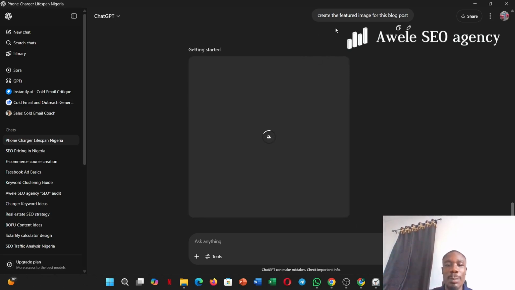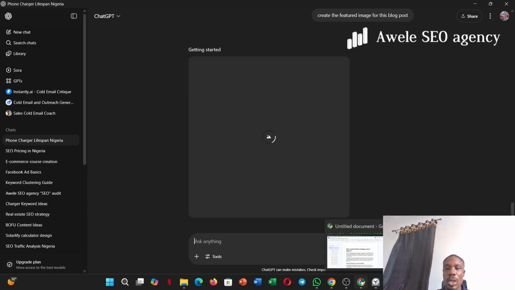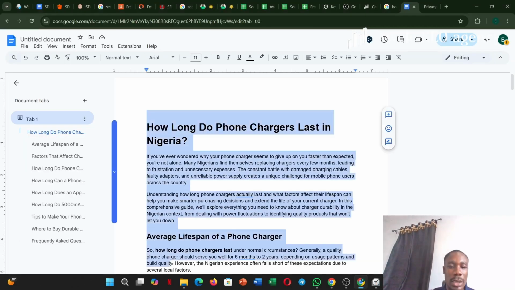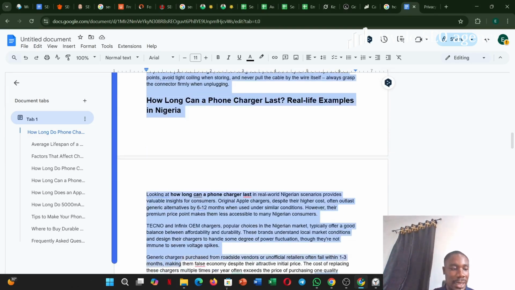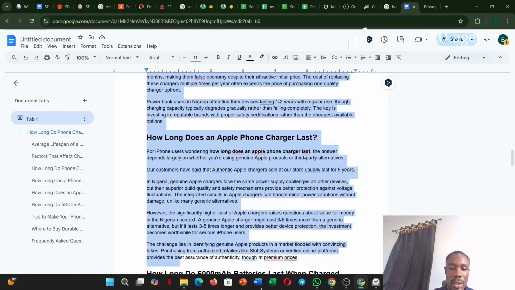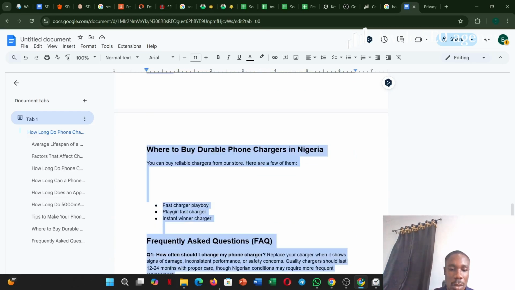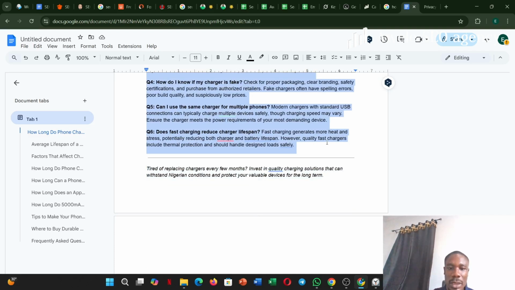This is for designers. I'm not a professional designer, I'm just an SEO expert. But you should ensure that you can create a featured image with this. Now this featured image is what we include. Let's say we are finished creating and editing this article. Now I want to teach you how to upload it on your website.